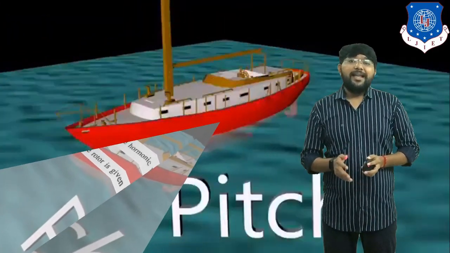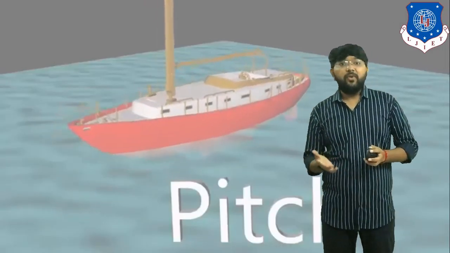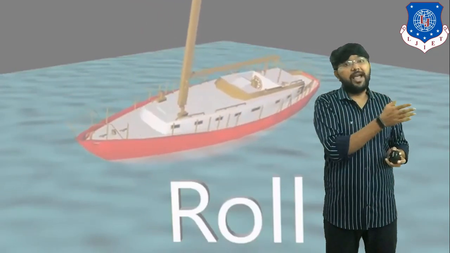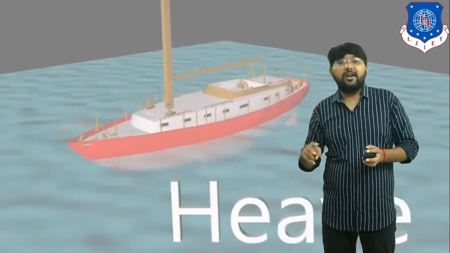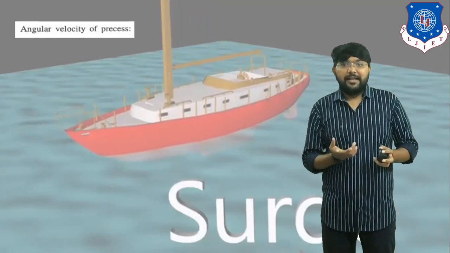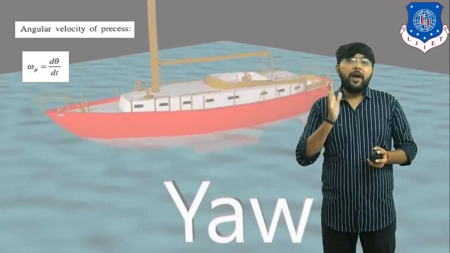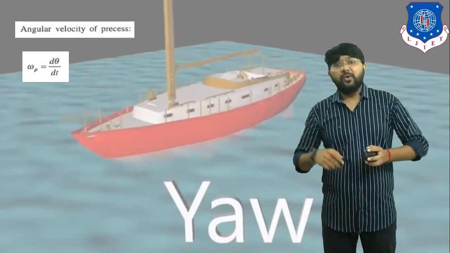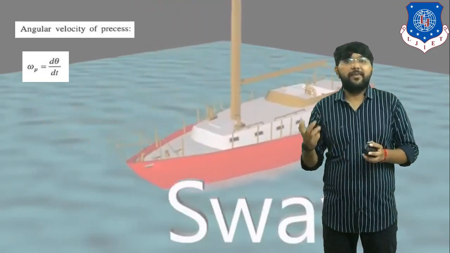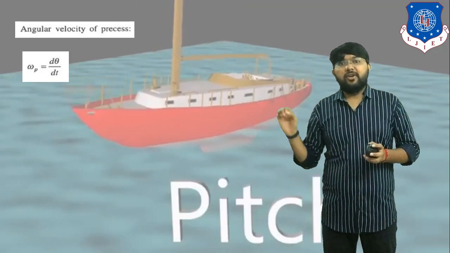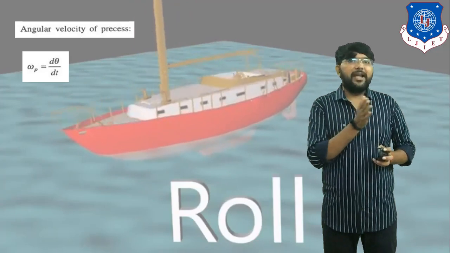Now theta is an angular displacement. If you differentiate angular displacement with respect to time, then you get angular velocity. So angular velocity omega p is equal to d theta upon dt. We have to differentiate angular displacement with respect to time. We have the equation of theta, that is A sine omega 0 into t.